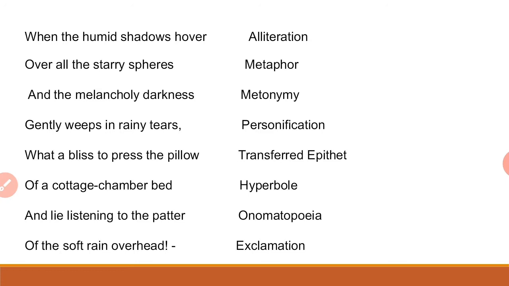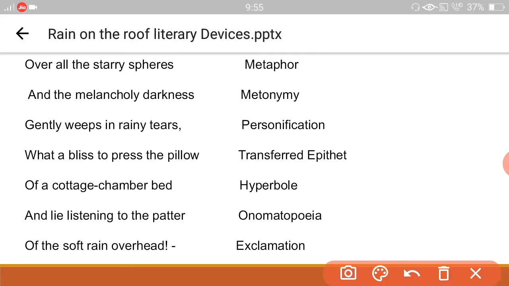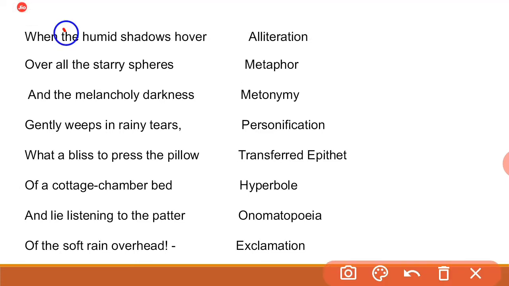When the humid shadows hover over all the starry spheres. In this first line, there are three types of figure of speech. First one, in this word humid hover, H consonant sound is repeated. You can see humid hover, H consonant sound is repeated. So we are getting figure of speech alliteration. Repetition of consonant sound is called alliteration.